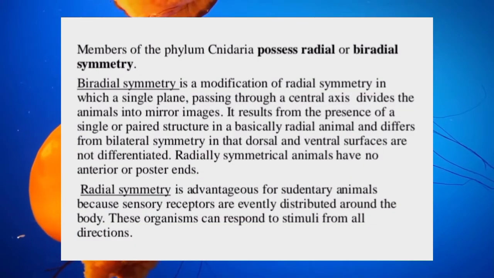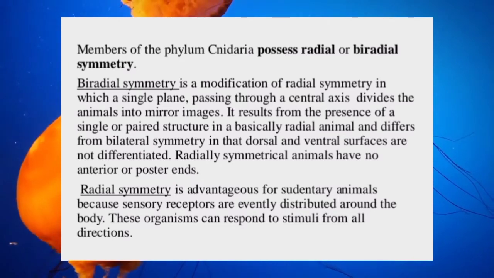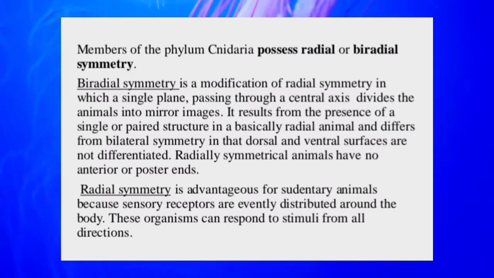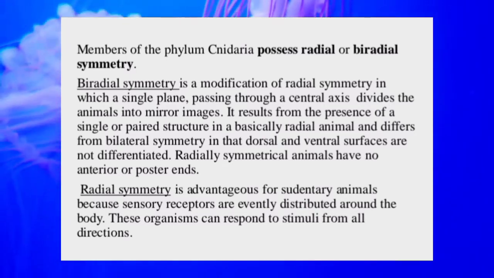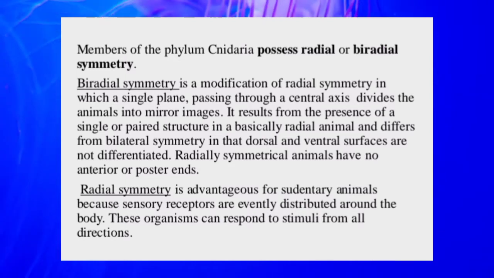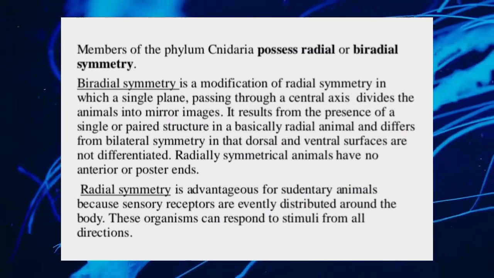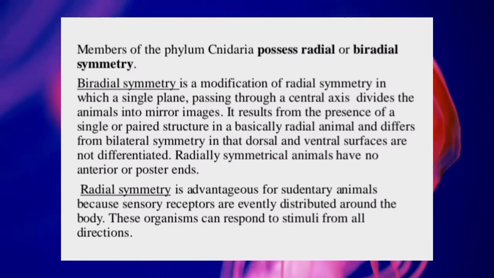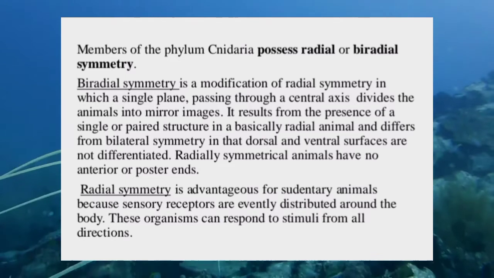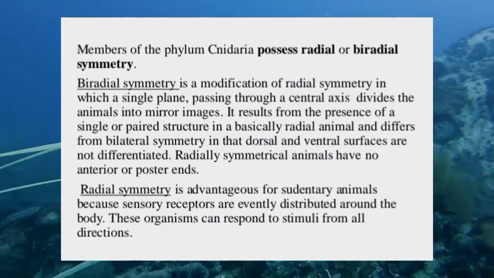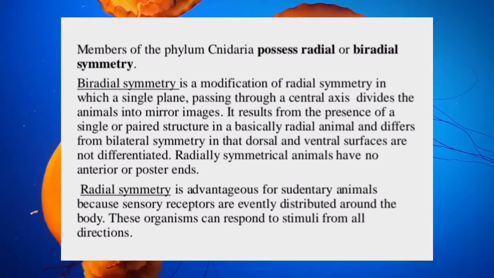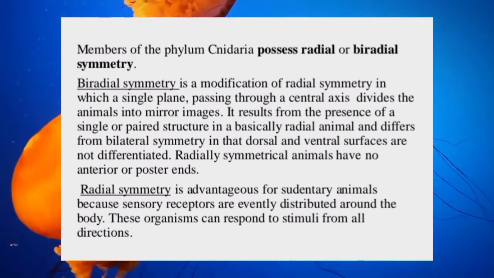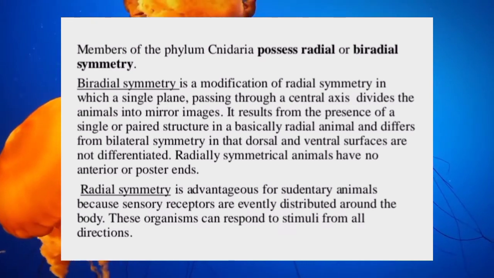Members of the phylum Cnidaria possess radial or biradial symmetry. Biradial symmetry is a modification of radial symmetry in which a single plane passing through a central axis divides the animal into mirror images. It results from the presence of single or paired structures in basically radial animals and differs from bilateral symmetry in that dorsal and ventral surfaces are not differentiated.